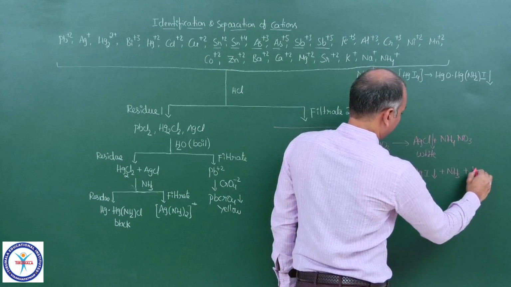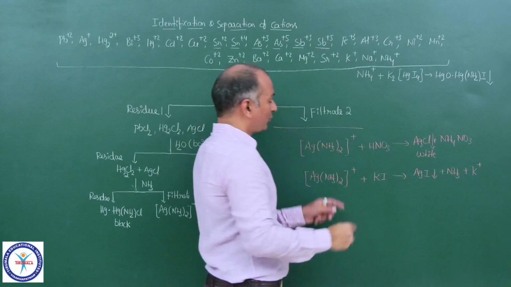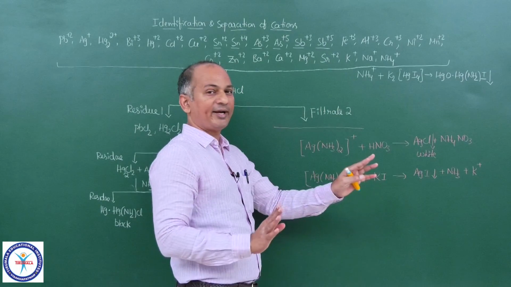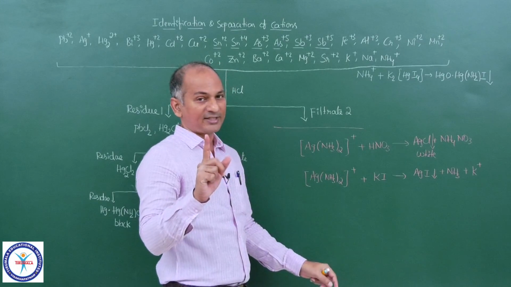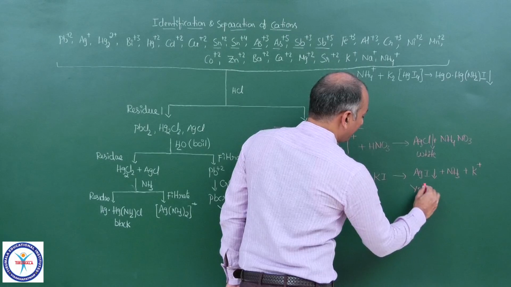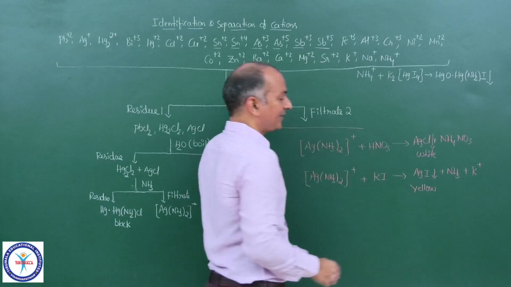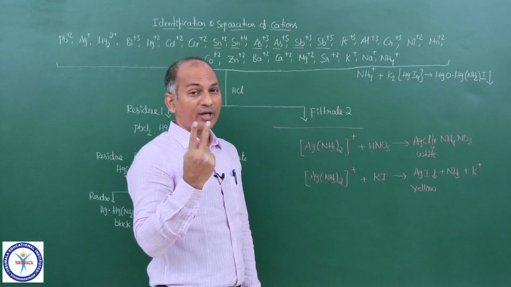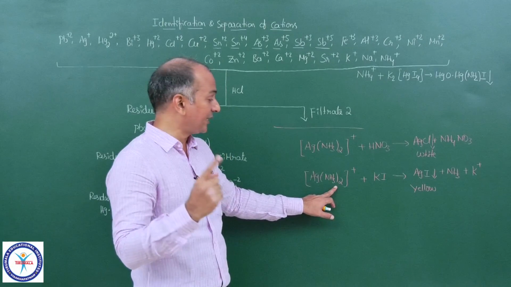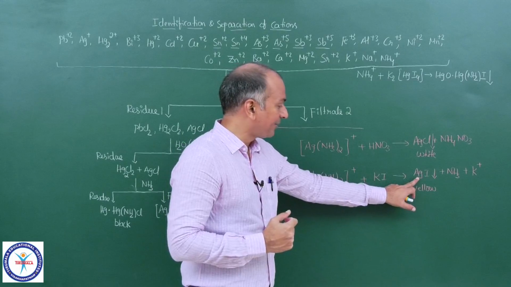So the silver ammonia complex can be destroyed with HNO3 because of the acid-base reaction, and the same complex can also be broken with I-, where, sorry, only one driving force, that is the AgI precipitate.